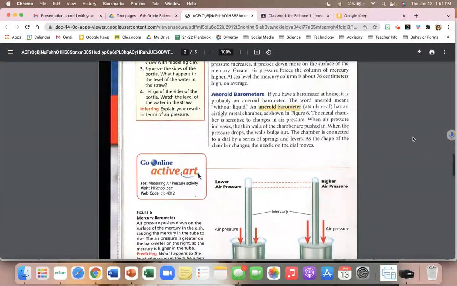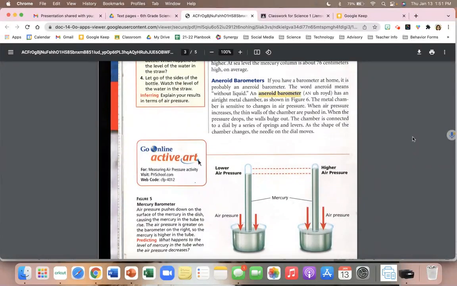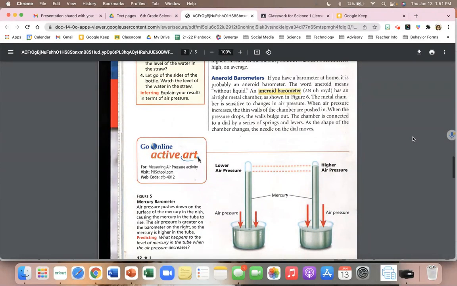Aneroid barometers. If you have a barometer at home, it is probably an aneroid barometer. The word aneroid means without liquid. An aneroid barometer has an airtight metal chamber, as shown in Figure 6. The metal chamber is sensitive to changes in air pressure. When air pressure increases, the thin walls of the chamber are pushed in. When the pressure drops, the walls bulge out. The chamber is connected to a dial by a series of springs and levers. As the shape of the chamber changes, the needle on the dial moves.